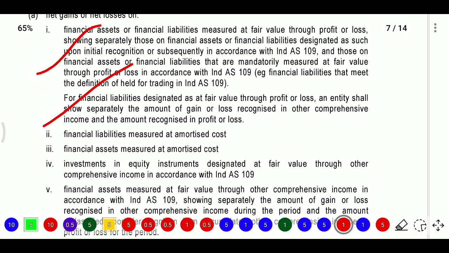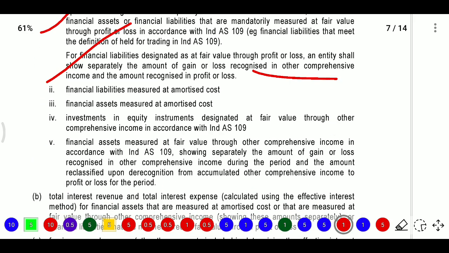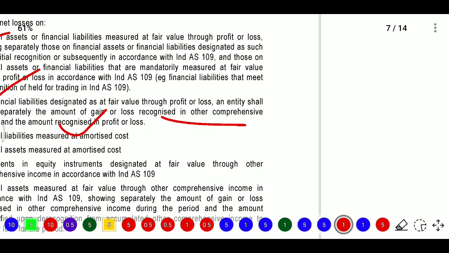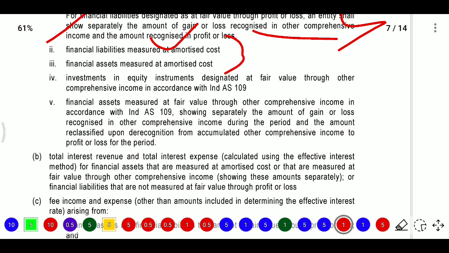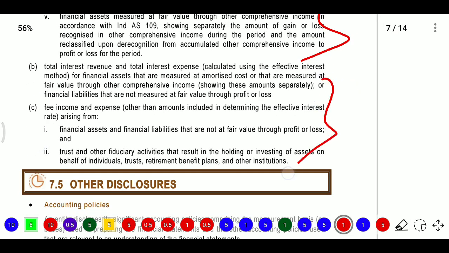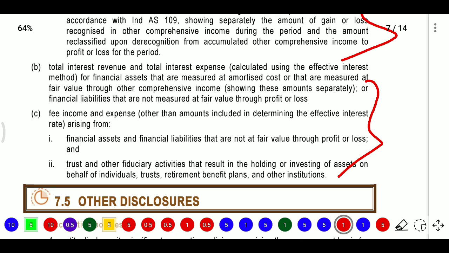Now if the financial liability is designated at fair value through P&L, the entity shall show separately the amount of gain or loss recognized in OCI. So if it is FVTPL and it has been shown separately for FVOCI, then recognize the income amount recognized in the profit and loss account. Now we need to disclose all these items. So FVTPL items we need to disclose, and FV at amortized cost we need to disclose, FVOCI we need to disclose, and total revenue and total interest also we need to disclose.